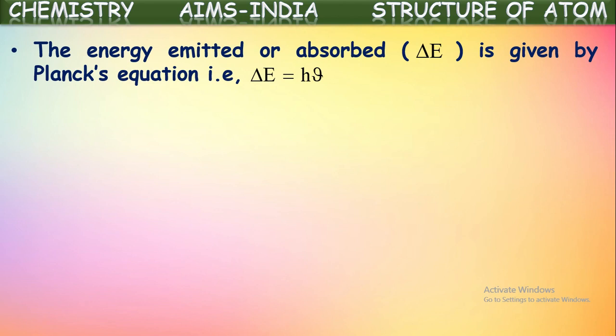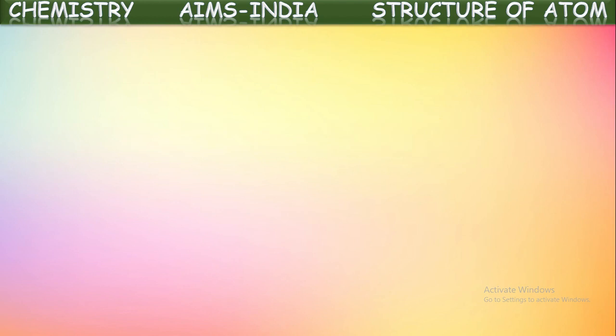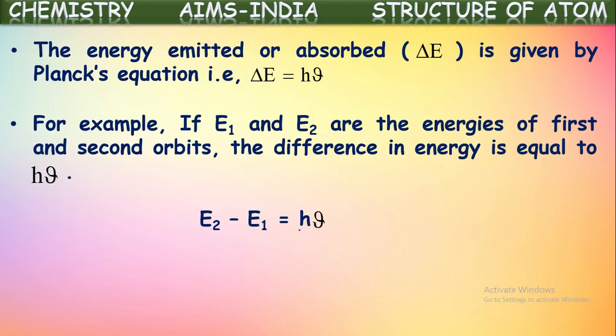Electrons are jumping from higher orbit to lower orbit and they're emitting energy. That emitted energy is equal to the difference between the energies associated with those two orbits, that is given as h nu. For example, if E1 and E2 are the energies of the first and second orbits, the difference in energy is equal to h nu. That is, E2 minus E1 is equal to h nu,